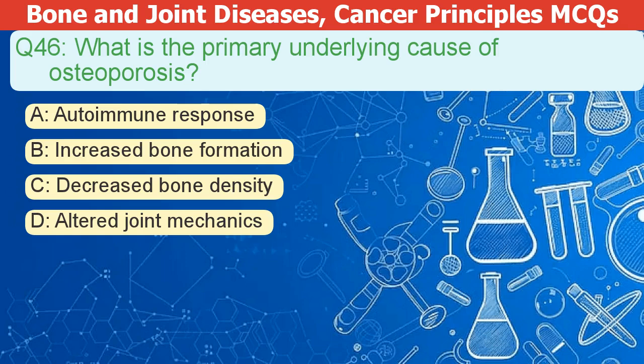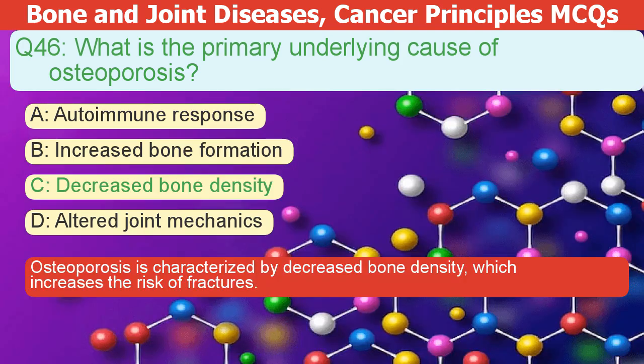What is the primary underlying cause of osteoporosis? A. Autoimmune response. B. Increased bone formation. C. Decreased bone density. D. Altered joint mechanics. The correct answer is C. Osteoporosis is characterized by decreased bone density, which increases the risk of fractures.